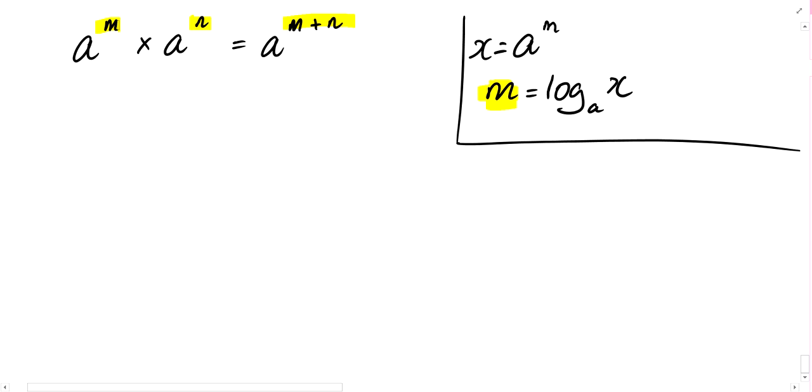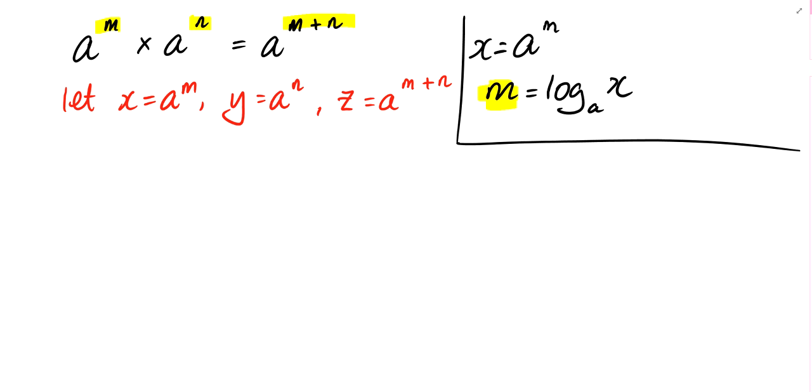Can you try to find a relationship, or rather, can you try to rewrite the exponential form a to the power m times a to the power n equals a to the power m plus n into a log form? Yes. How? M plus n equals log base a x. Are you sure? No, not really. So this is your task right now, and I give you a clue. Let x equal a to the power m, y equal a to the power n, z equal a to the power m plus n.